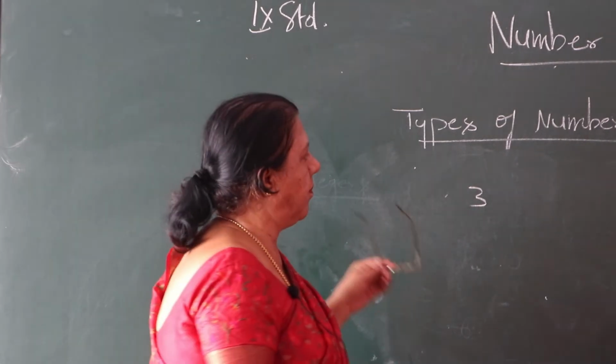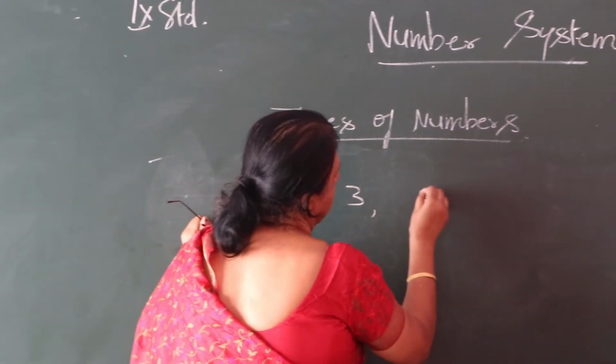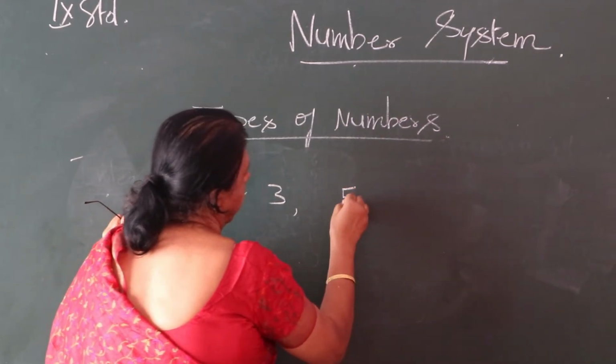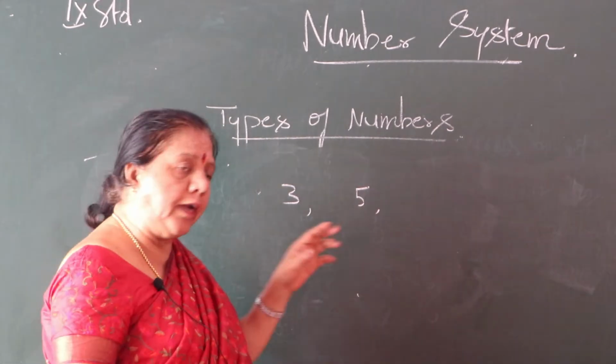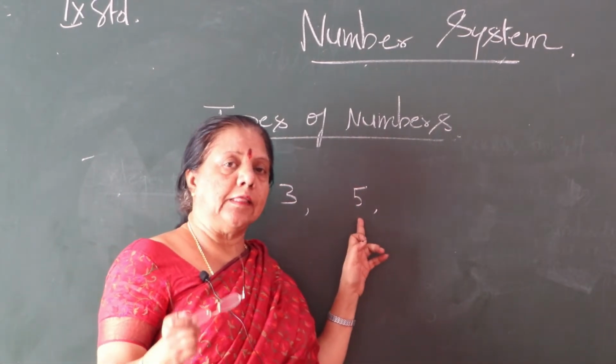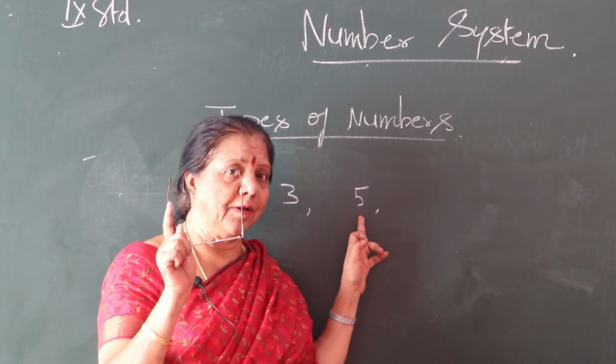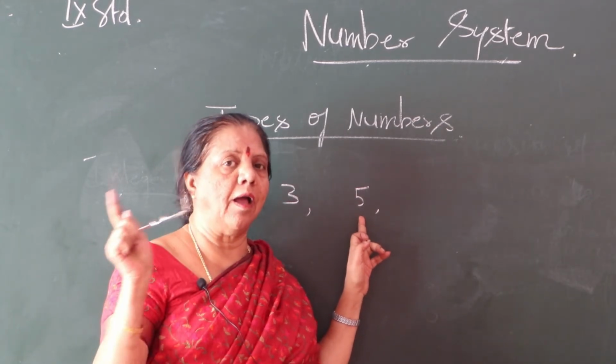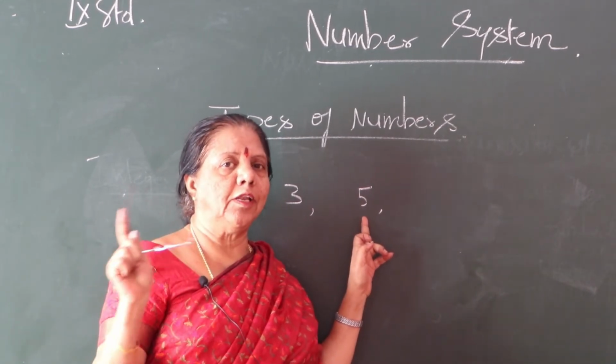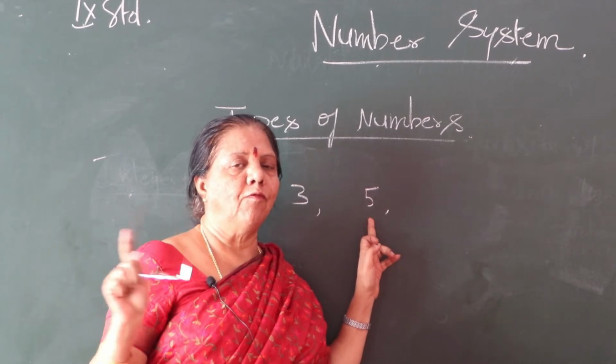Understand? Take for example 5. Are you getting this number in any other table? No, you are not getting it, except in the one table: 1 1s are, 1 2s are, 1 3s are, 1 4s are, 1 5s are.